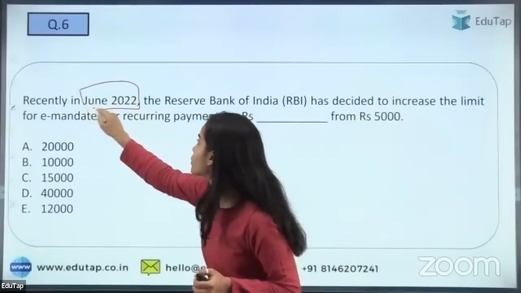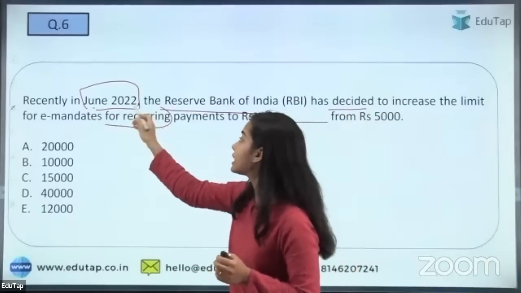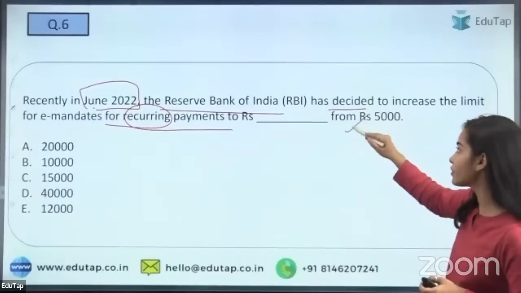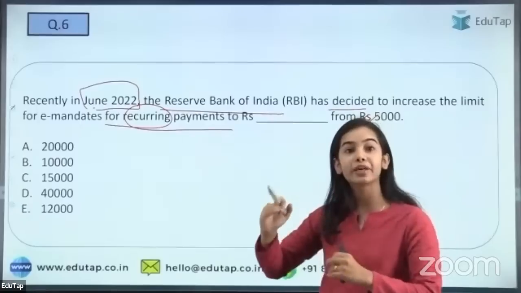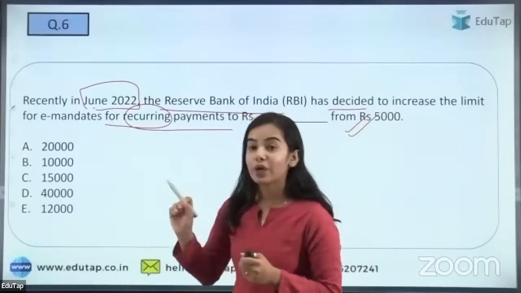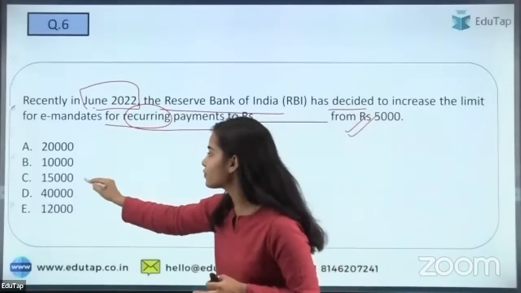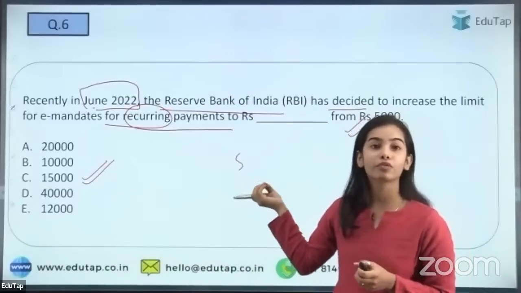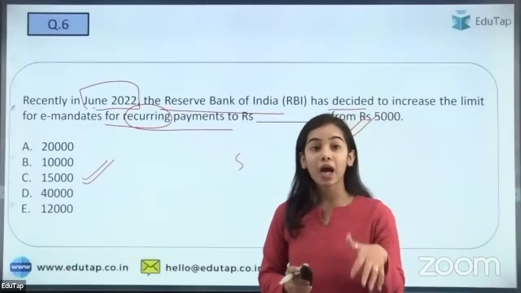Recently in June 2022, the Reserve Bank of India has decided to increase the limit of e-mandates for recurring payments to rupees dash from rupees 5,000. So previously we were using rupees 5,000 as the limit. The RBI was using it, but RBI has increased this limit. Yes, I have started getting the answer. So good to see. Yes, everyone is saying the right answer. It is 15,000. So in the statement of the developmental and regulatory policies, this was also a step taken and announced by the RBI.